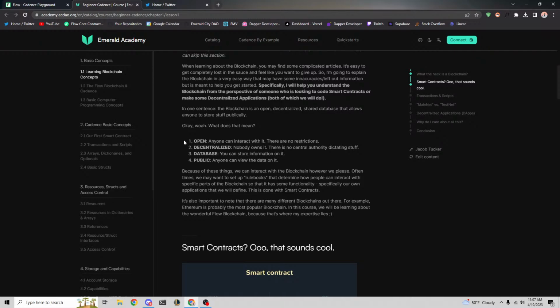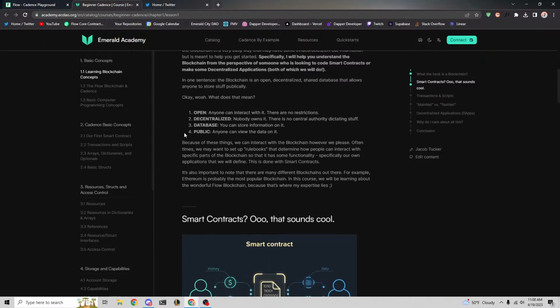It's also a database in just the simple sense that you can store information on it. So I use the Flow blockchain all the time to store some basic information, whatever that may be. The example that I always use is NFTs. When we're storing NFTs in the blockchain, the blockchain is acting as a database in that sense. We're storing metadata about NFTs. We're storing who owns them. All these things are being kept track of by the blockchain, and so in essence, it is a database, and it's public in the sense that anyone can view the data on it.